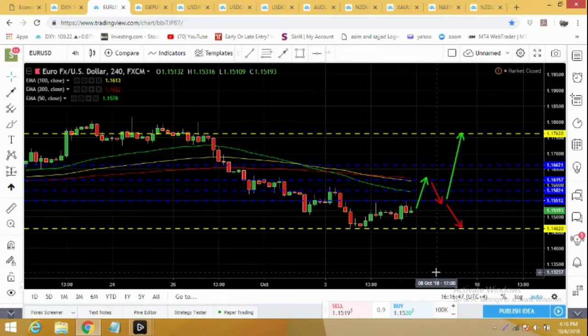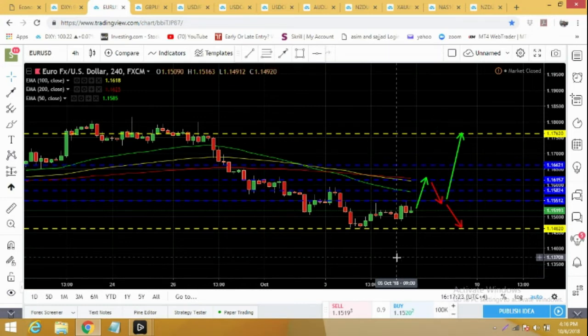My personal view is EUR/USD will be bullish throughout the week. For myself, I'm targeting 1.1762 for the coming week.